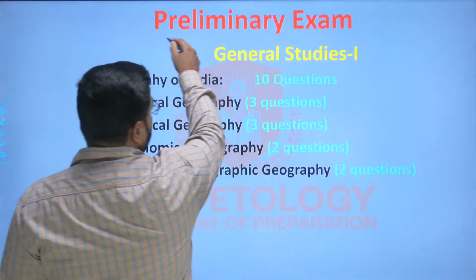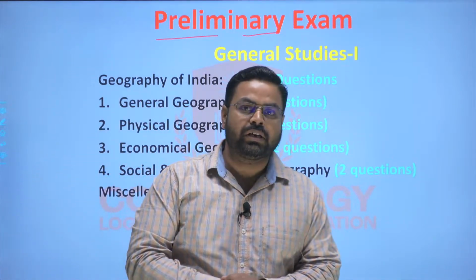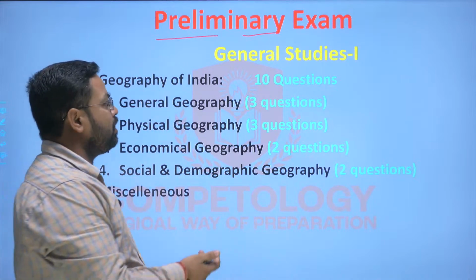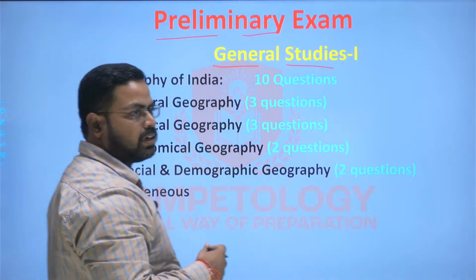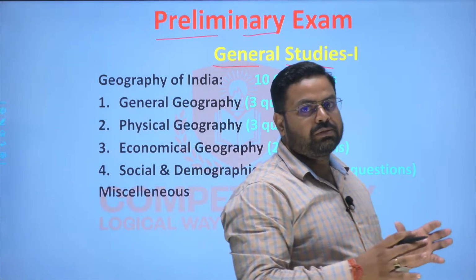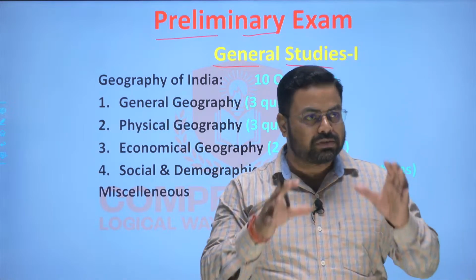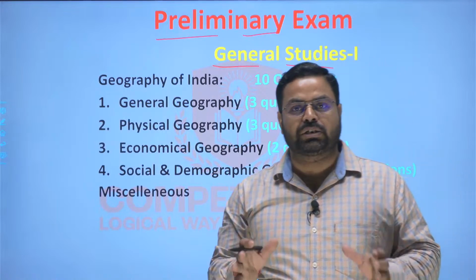In the preliminary exam you will find two papers: general studies paper 1 and general studies paper 2. First, we will focus on general studies paper 1, which is the generalized paper in which the questions will be from an all-India perspective, not a Jharkhand perspective, because paper 2 itself is focused on Jharkhand.